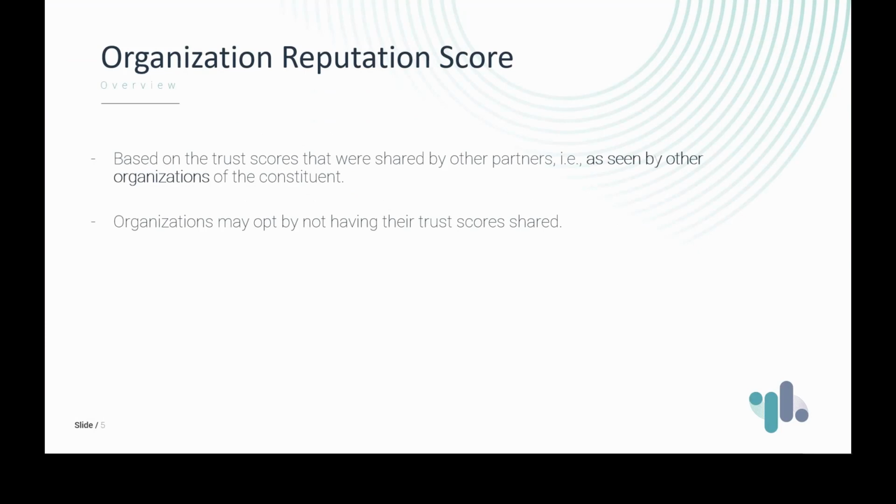The final metric is the organization reputation score. This is also a metric about the organization as a whole, but this time it corresponds to the trust scores of the organization that were shared by the other partners of the constituents. This metric is optional because organizations might not want to have their trust scores shared. In that case, they will not have access to the reputation scores of the other organizations either.